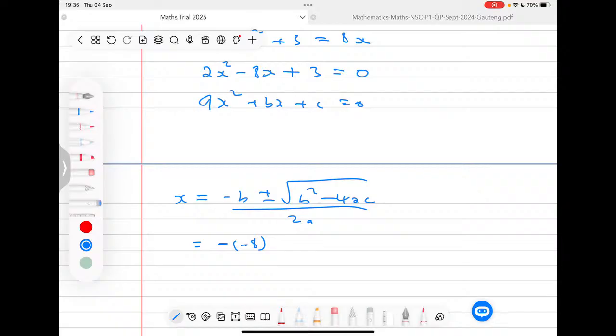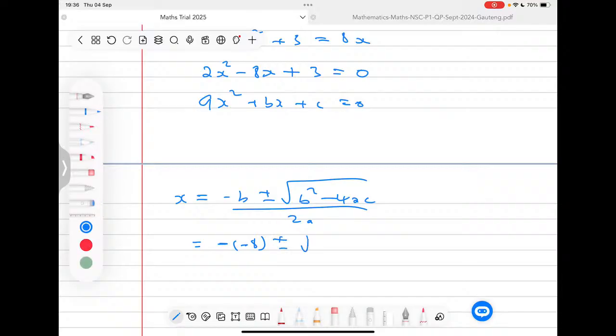Very, very important. I know these things seem simple when somebody is doing them, but when you write them, I know these are common mistakes. Even myself, I have an overwhelming experience in mathematics, but I still make those mistakes where I can sometimes not write this negative here. Very, very important. You must relax and pay attention when you're doing your question papers.